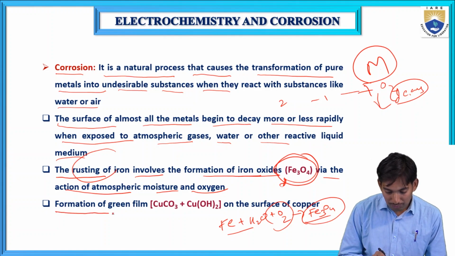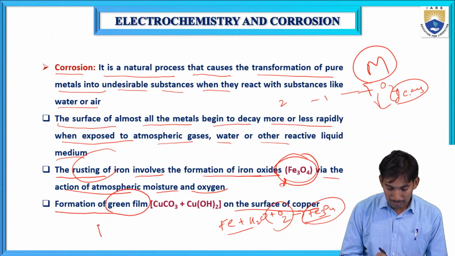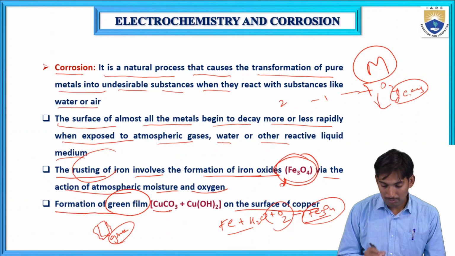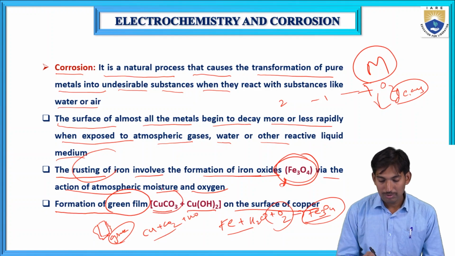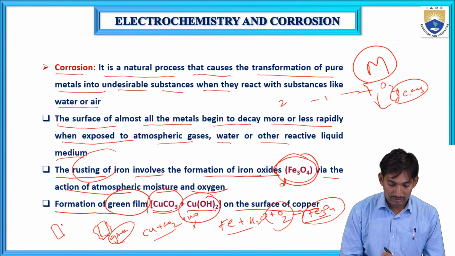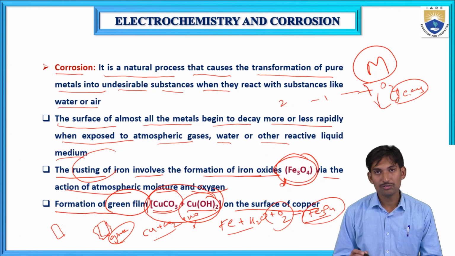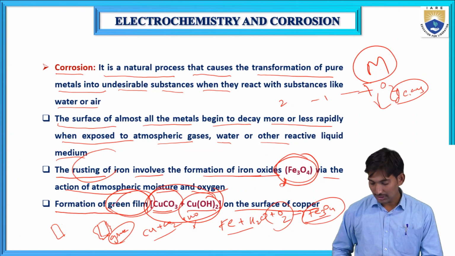Similarly, there is the formation of a green film on the surface of copper. On the surface of the copper metal, a green color film forms. This green film is copper carbonate plus copper hydroxide. Copper reacts with carbonates and water, forming copper carbonate and copper hydroxide. These two form corrosion on copper that gives a green film on the metal surface of copper.